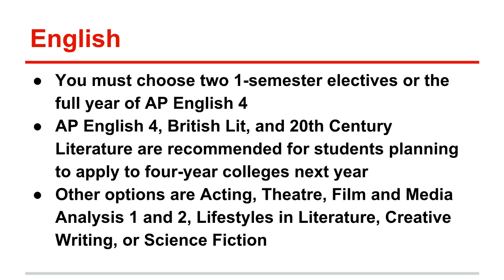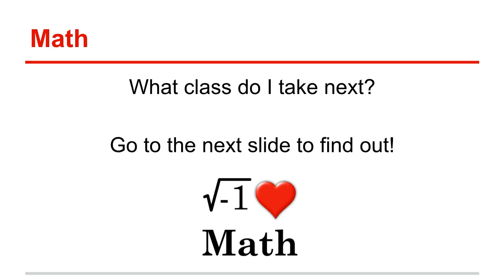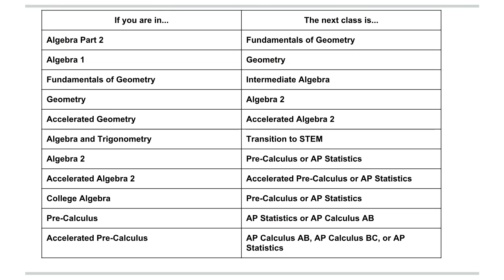for full descriptions. For math, it all depends on the course that you have this year that will determine what you will continue on to next year. So if you're currently in Algebra 2, you will continue on to Pre-Calculus or AP Stats. If you're currently in Pre-Calculus, then your options are AP Stats or AP Calculus A and B. If you have any questions about the course sequence, please see your counselor or talk to your current math teacher.